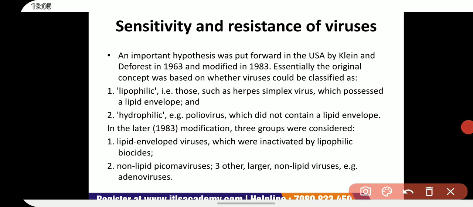Next one is sensitivity and resistance of viruses. An important hypothesis was put forward in the USA by Klein and De Forest in 1963 and modified in 1983.